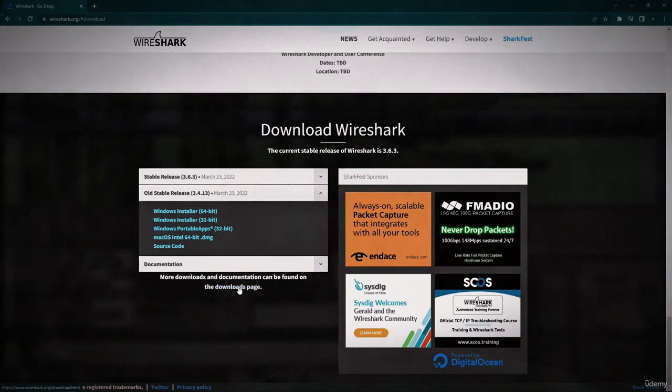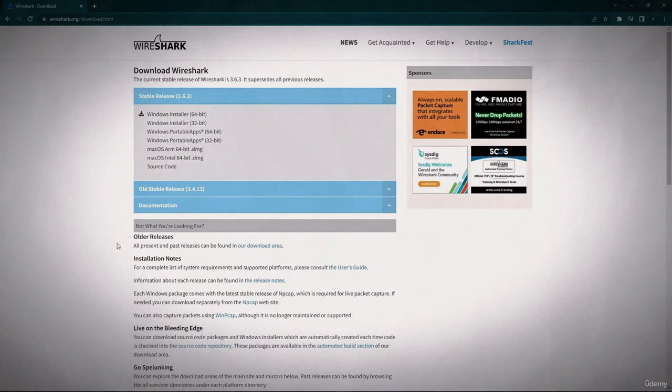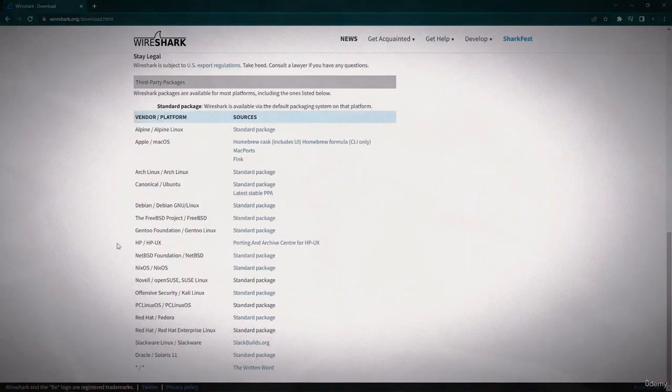Now here I will just click on this downloads page. It looks a lot like what we just saw, but now let's take a look a bit further down. Now you can see there are a lot of options here. What's really great is that Wireshark can be installed on a number of different platforms, including Arch Linux, Novell, Red Hat, and a lot of others. And why? Well, a lot of vendors are incorporating Wireshark right into their devices.